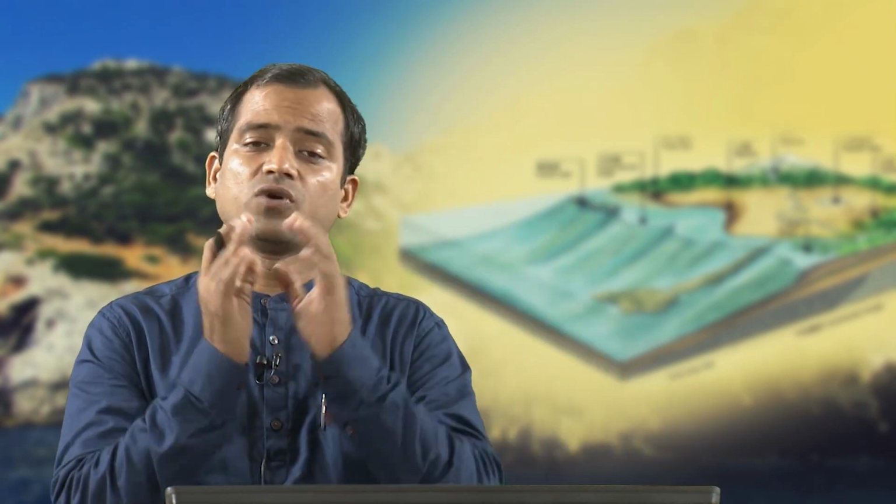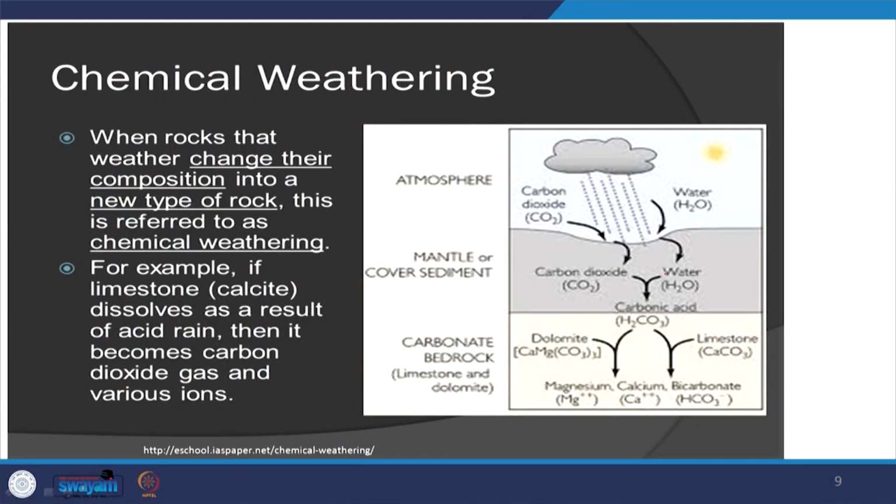In the initial classes, when we discussed the difference between physical and chemical weathering, you can remember that physical weathering is simply breaking down of rocks without change of chemical composition. However, in chemical weathering, the chemical composition of the rock changes and its product is different.